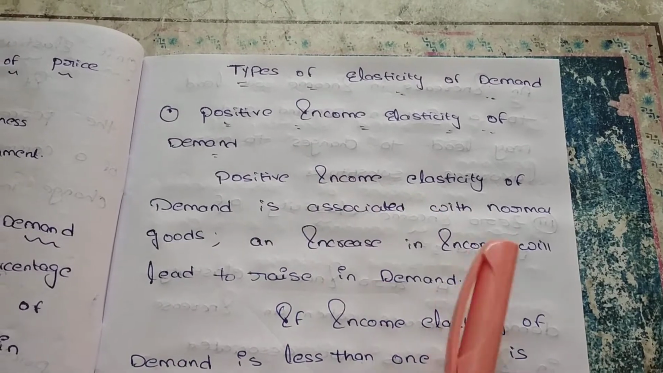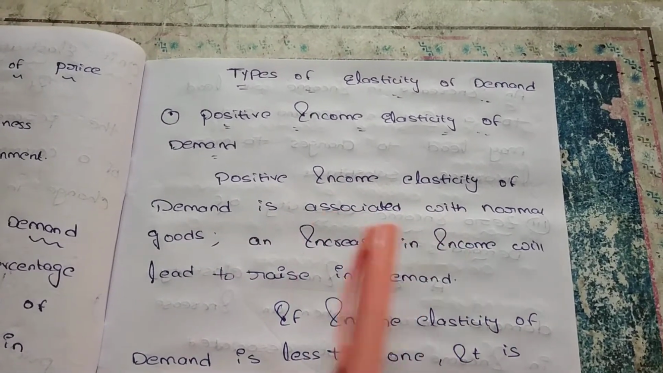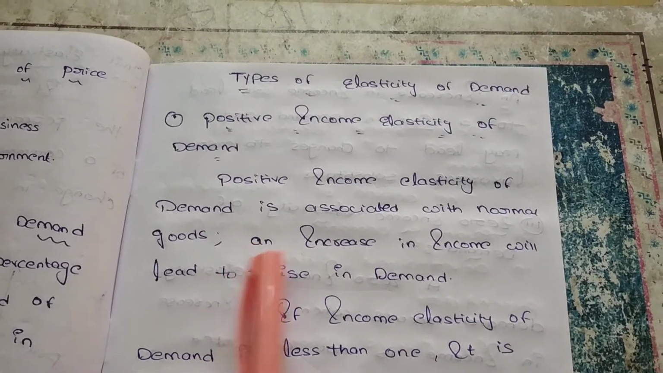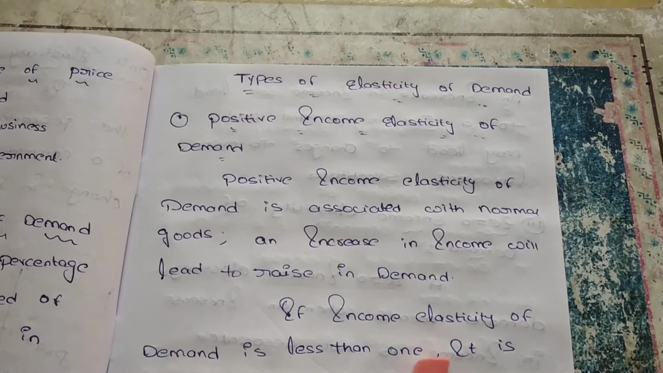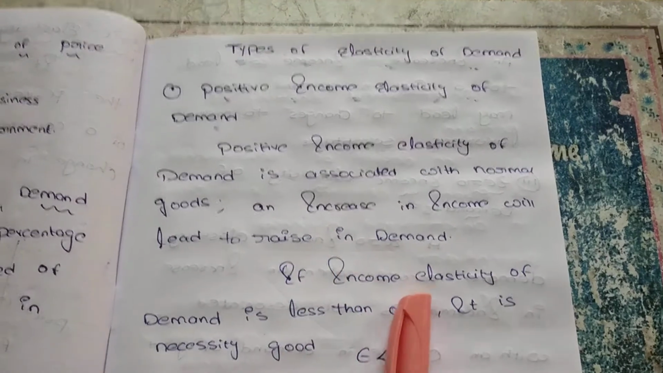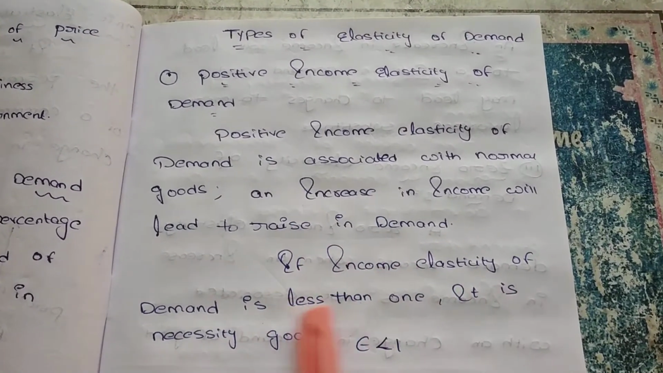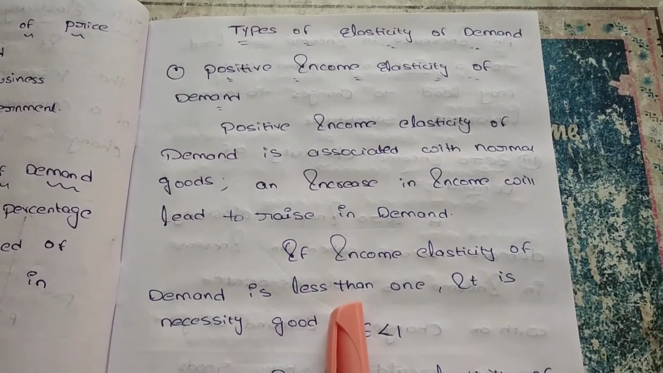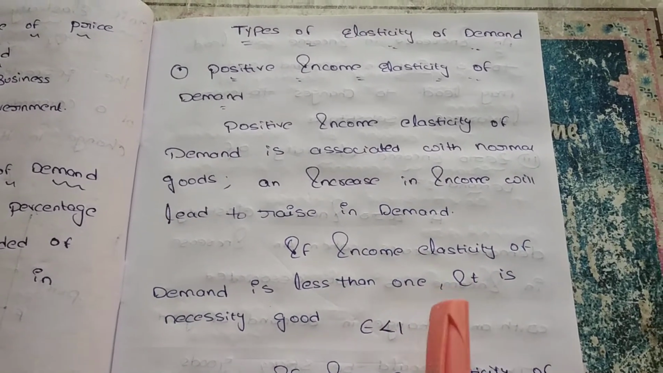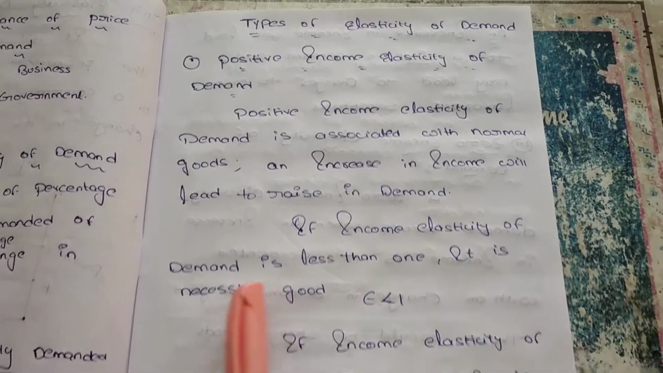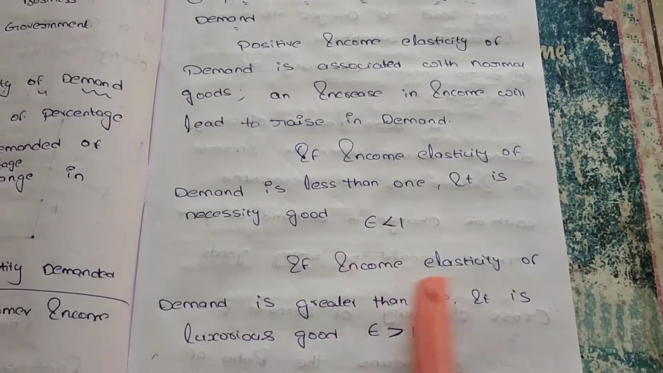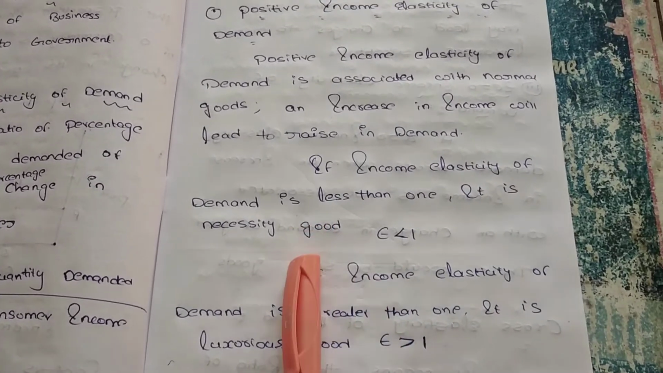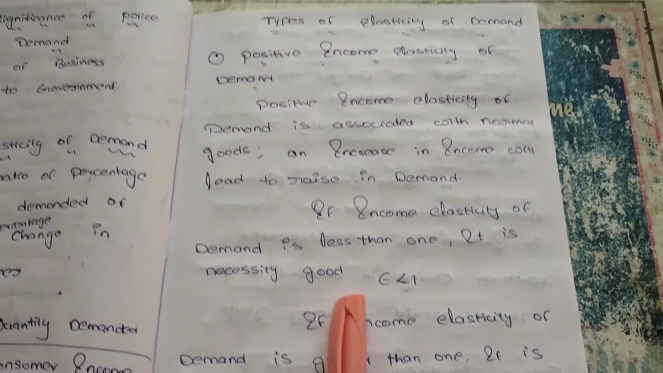Positive income elasticity of demand is associated with normal goods. An increase in income will lead to a rise in demand. If there is any increase in income in case of a necessity, there is an increase in demand for the good. If income elasticity of demand is less than 1, it is a necessity good. If income elasticity is greater than 1, it is a luxury good. In case of necessities it is less than 1.